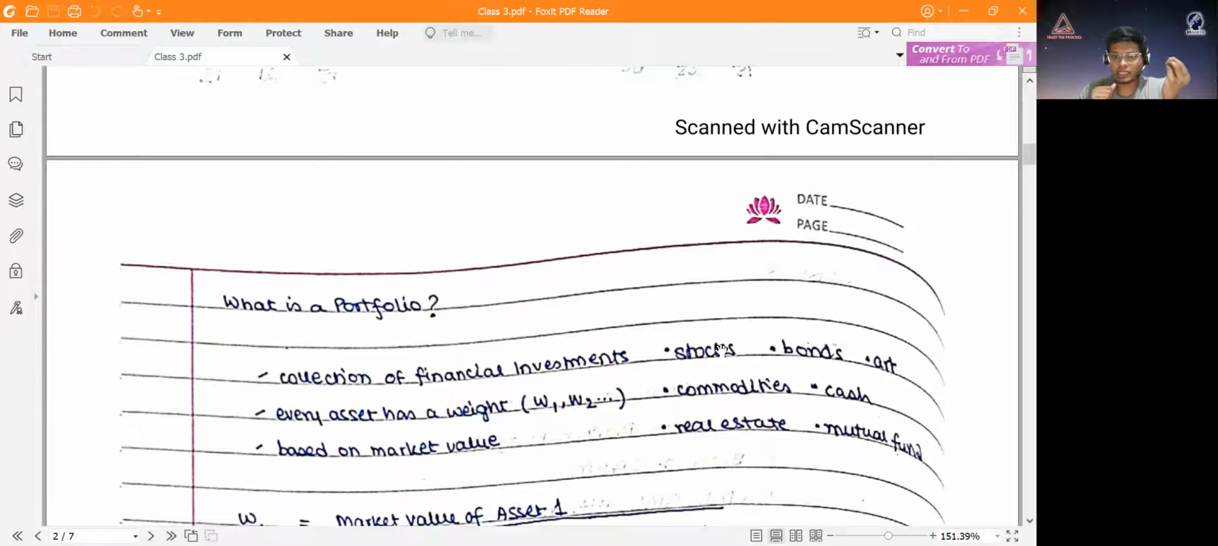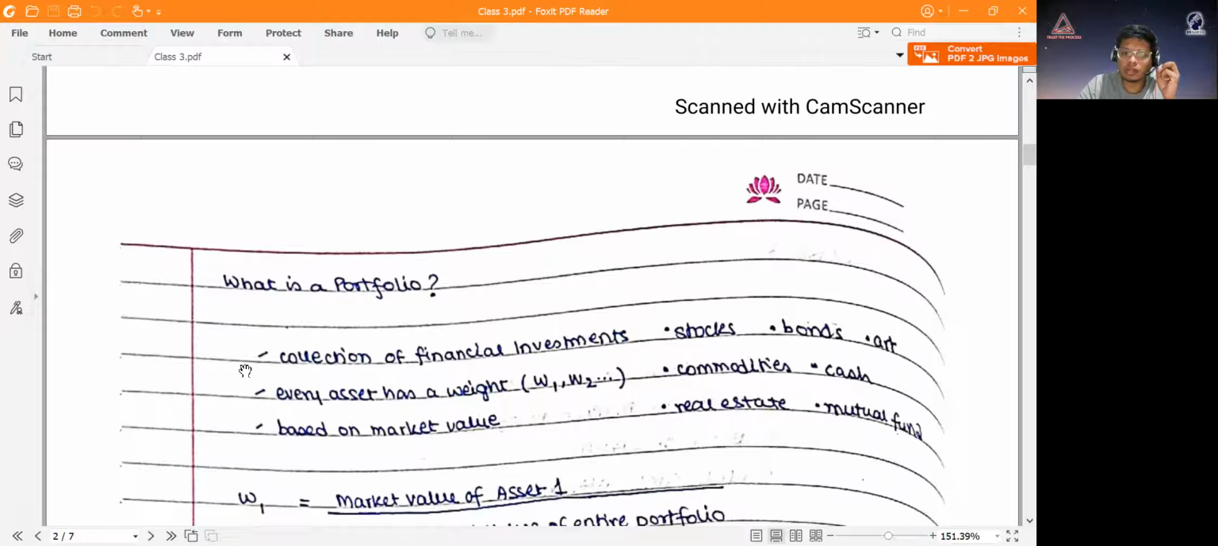If you invest in one share, that is a share. But as soon as you invest in multiple assets, let's say bonds, multiple shares of India and US, that is called a portfolio. Any collection of financial investments is called a portfolio.